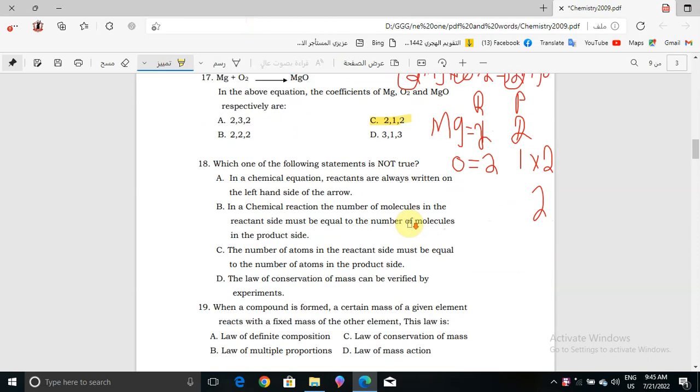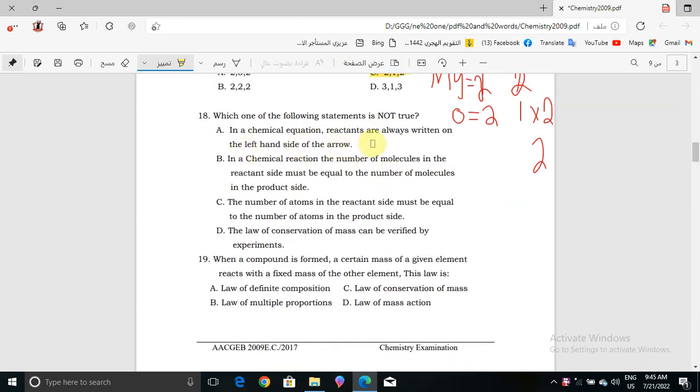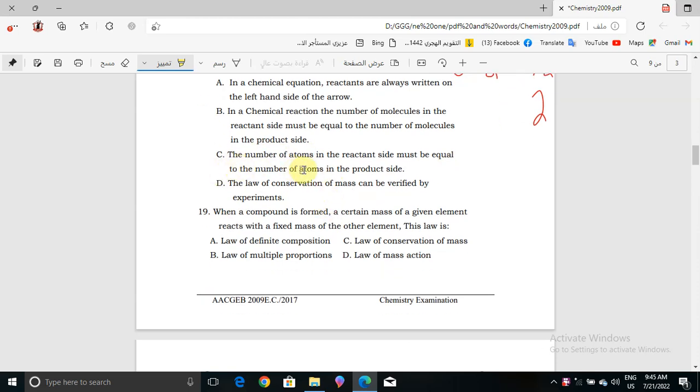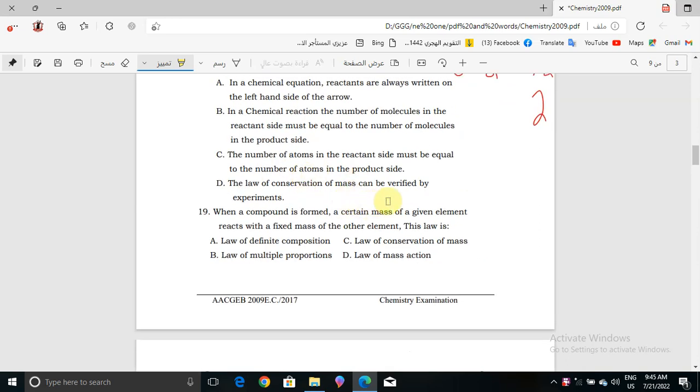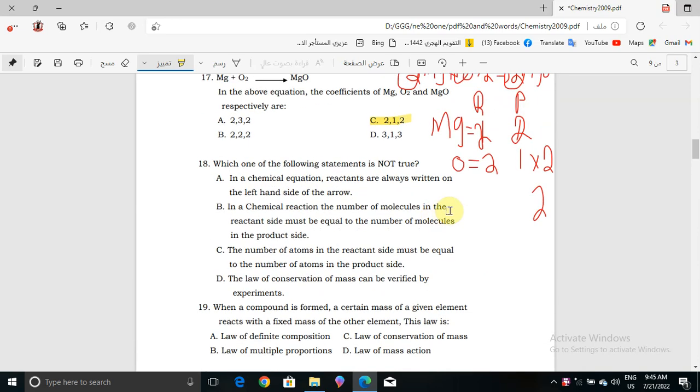Okay, now question number 18, what do we have here? Which one of the following statements is not true? In a chemical equation, reactants are always written on the left hand side of the arrow. In choice B, in a chemical reaction, the number of molecules in the reactant side must be equal to the number of molecules in the product side. And in choice C, the number of atoms in the reactant side must be equal to the number of atoms in the product side. And in choice D, the law of conservation of mass can be verified by experiments.